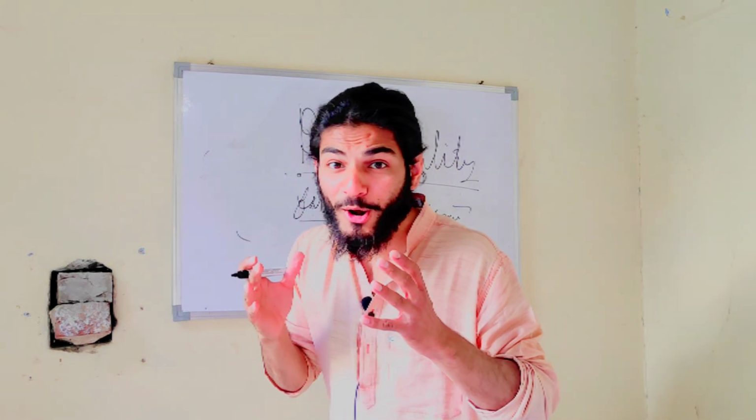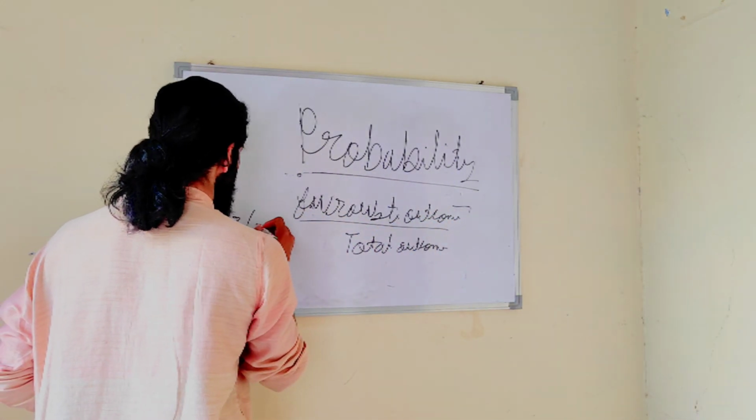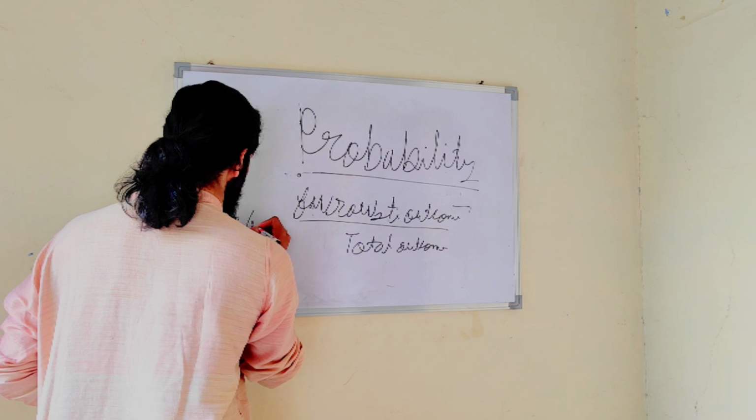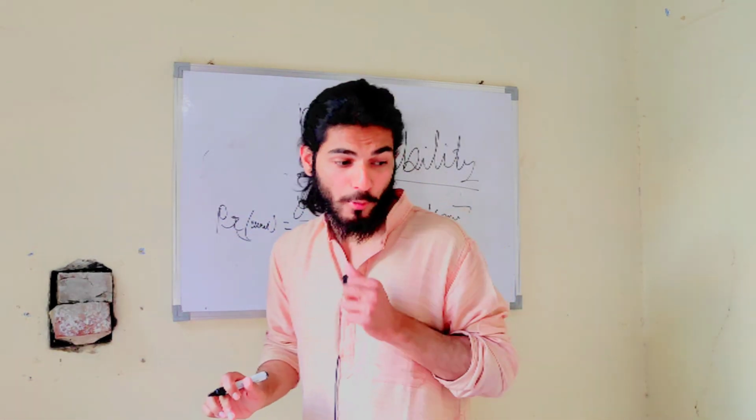And total outcome is what? Sample space. Now you got the point. Probability of an event is nothing but favorable outcome upon total outcome.